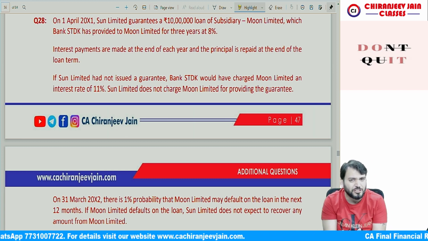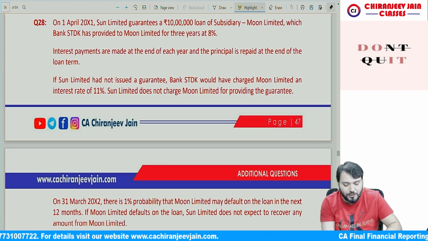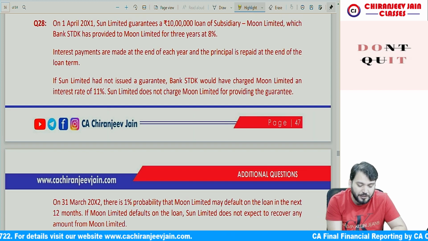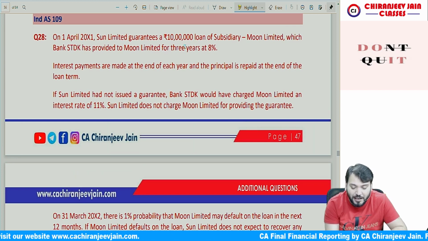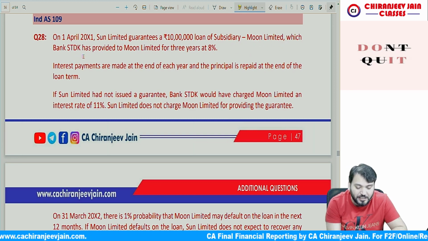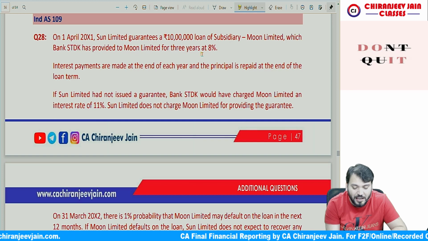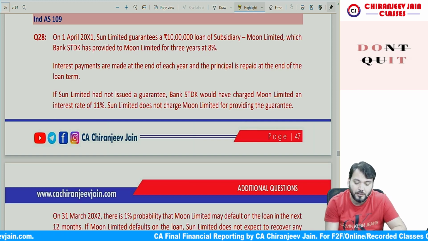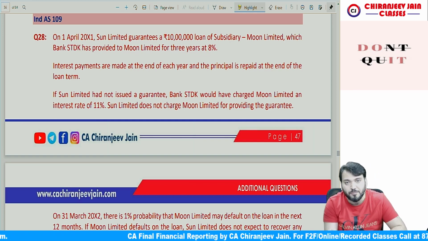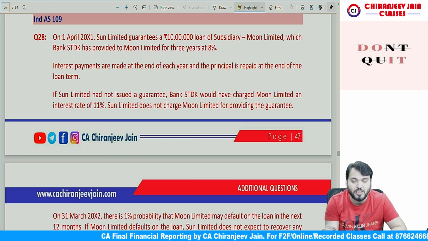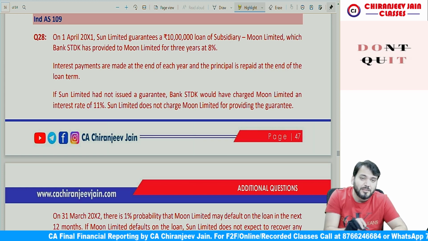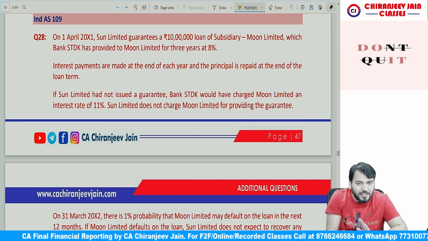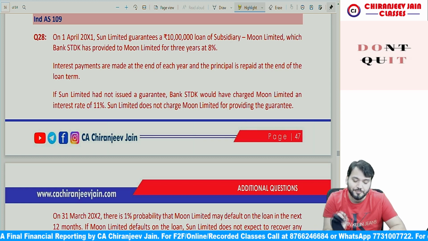Very good question. Of course, we have not done this type of question in class; it is a newly inserted question. What they have said: on 1st April 2001, Sun Limited guaranteed a 10 lakh loan of its subsidiary Moon Limited, which bank STDK has provided to Moon Limited for 3 years at 8%. Means the loan is taken by Moon Limited from bank STDK. The loan amount is 10 lakh, the rate of interest is 8%, and Sun Limited has given a guarantee on behalf of Moon Limited to the bank.